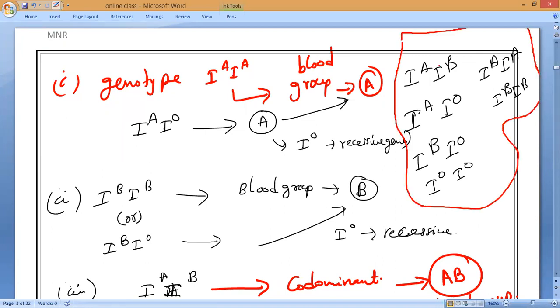So IA, IB gives AB. IA, IO gives A. IB, IO gives B. IO, IO gives O. IA, IA gives A. IB, IB gives B. That's all. Like that you can remember. So this is all about it.